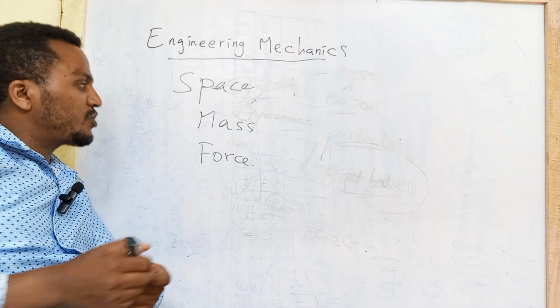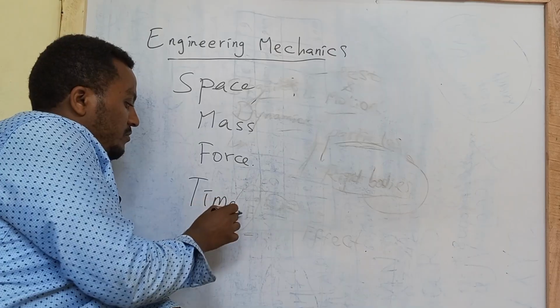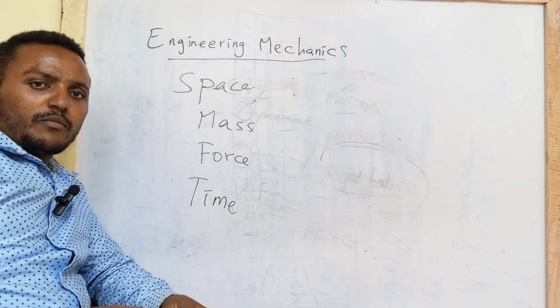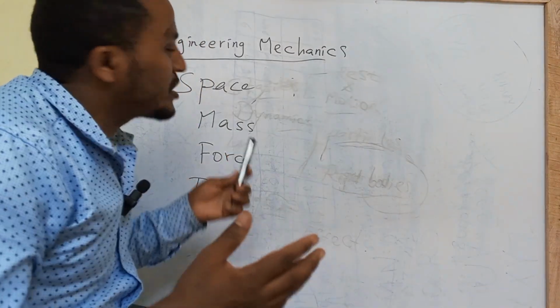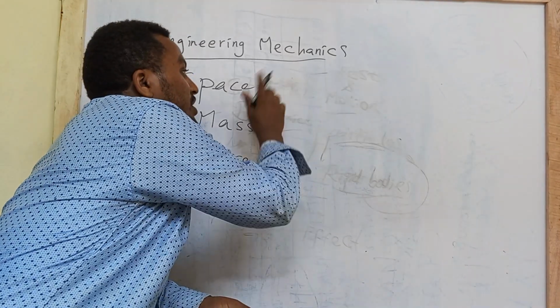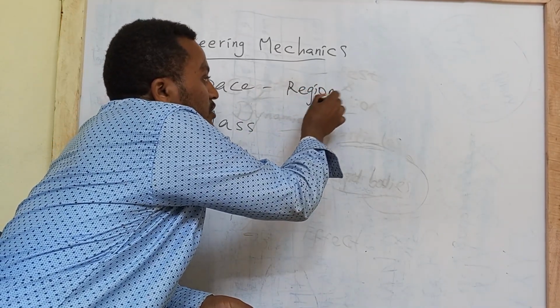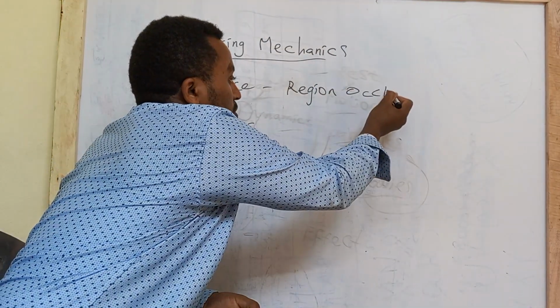There is also another event management criterion that's called time. What is space here? Space is some boundary or region that is occupied by a specific object.